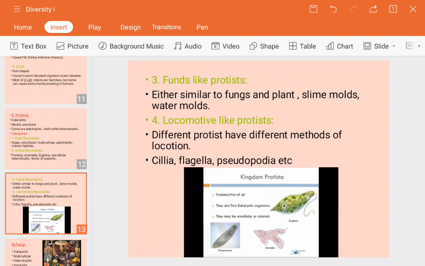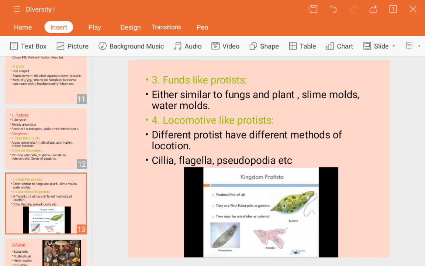Then locomotion. So what is this locomotive like protista, guys? There is one more category, that is locomotive like protista. Locomotive means those that can move from one place to another place. Locomotive means locomotion. Those type of protista which move or change their place from one place to another place, okay, those microorganisms are known as locomotive like protista.